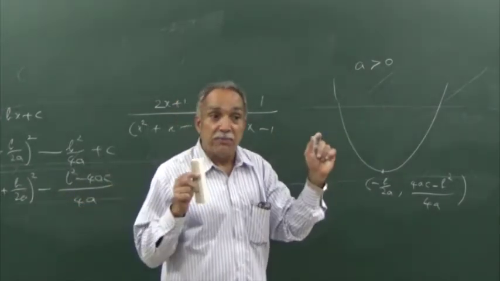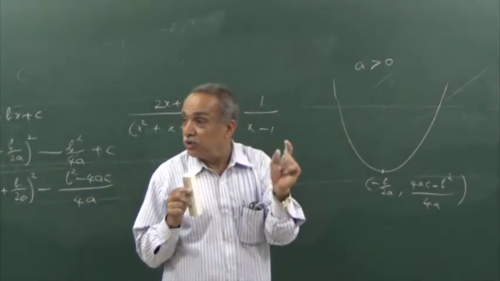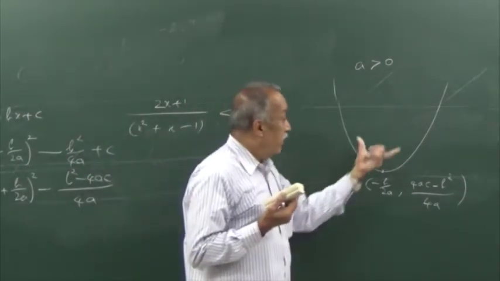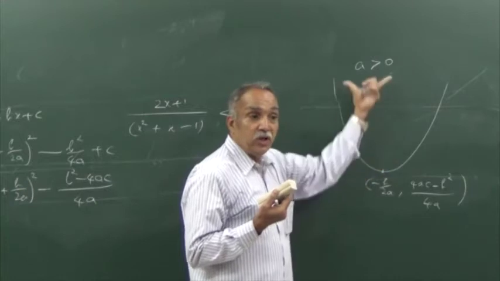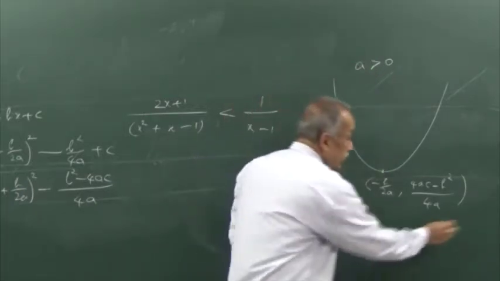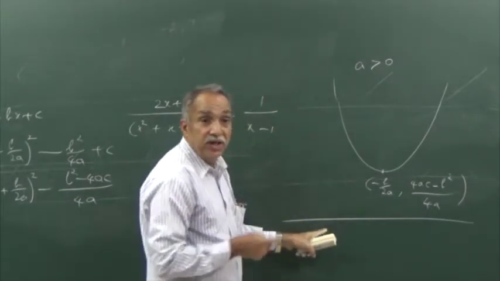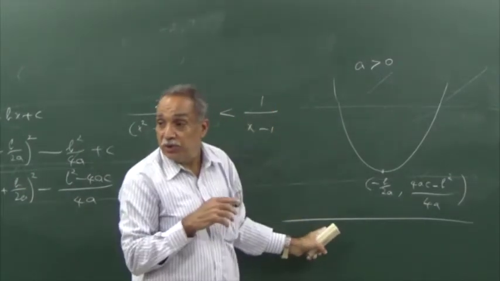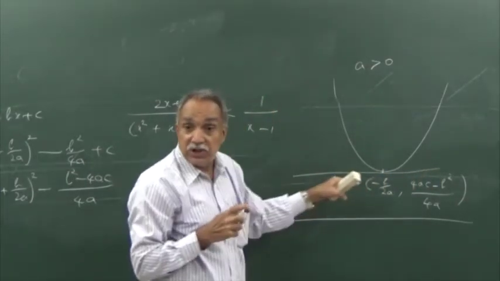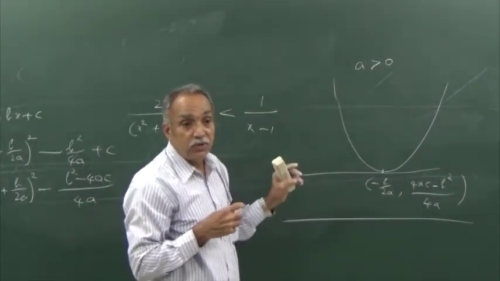In all those examples I took the x square coefficient positive, that is this case. If this point lies above the x-axis, the expression will always be positive. If this is the position of the x-axis, the expression will always be greater than or equal to 0.